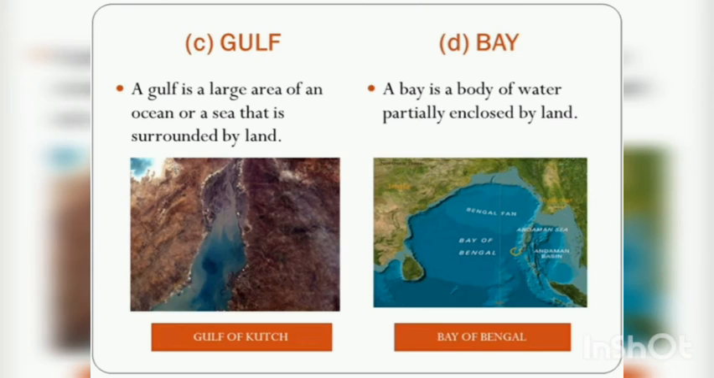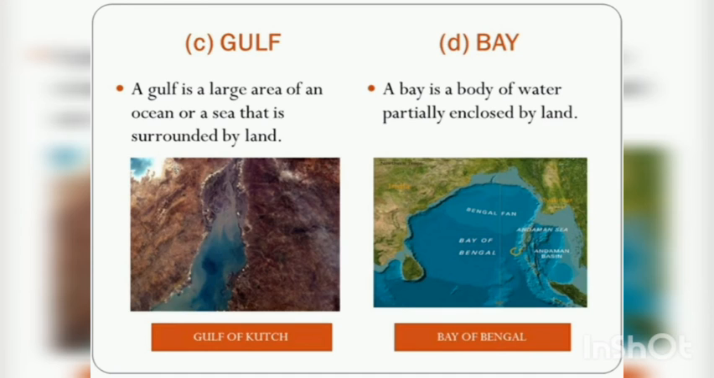Bay. A bay is a body of water which is partially closed by land. It has a wide mouth opening of land and is joined to the sea or other large water bodies. Example, Bay of Bengal. Now let us know about Sambhar Salt Lake, that is in Rajasthan. It is one of the important inland salt water lake in India.